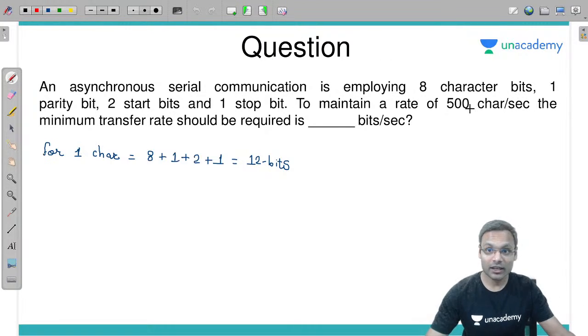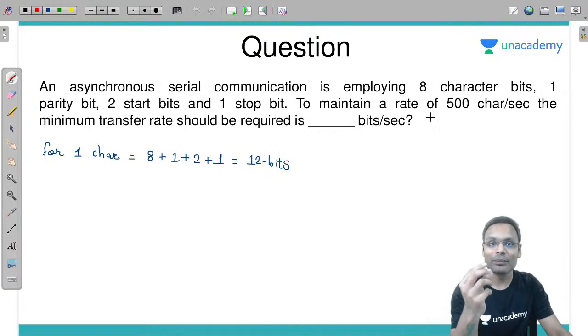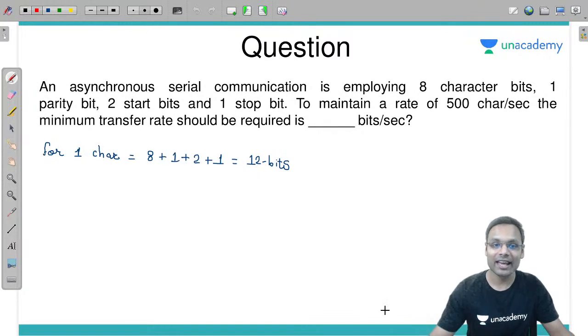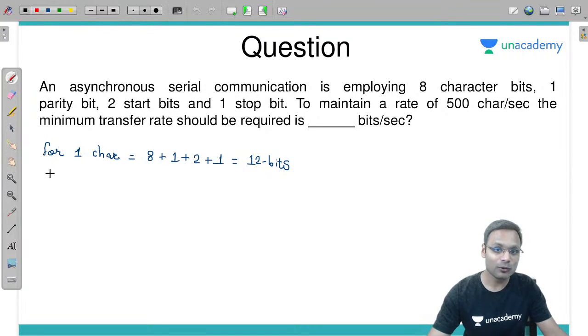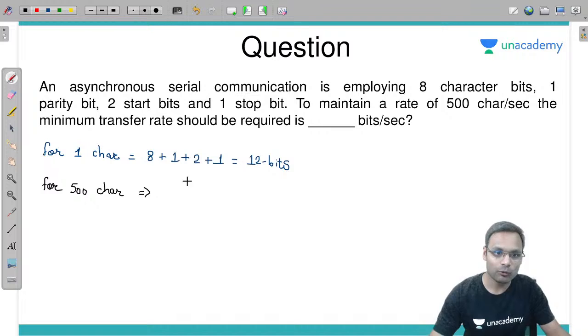Now look at this. I want to transfer 500 characters per second. To send 500 characters, each character should be 12 bits. So how many bits per second will I have to transfer for 500 characters? I will have to transfer 12 bits per character into 500.